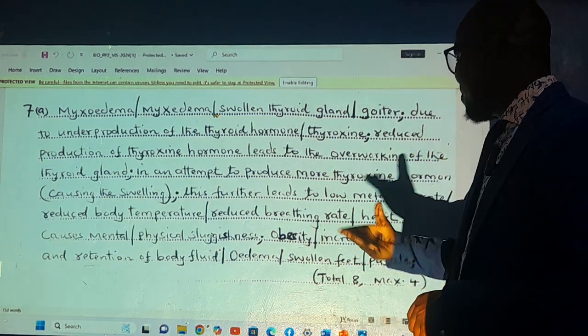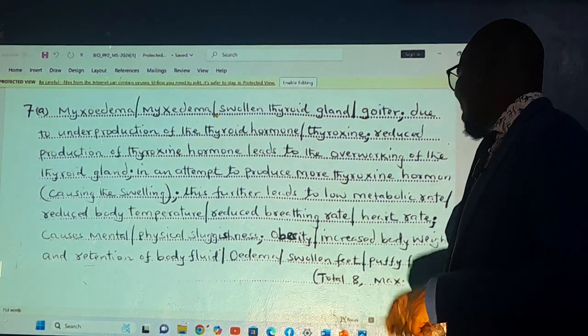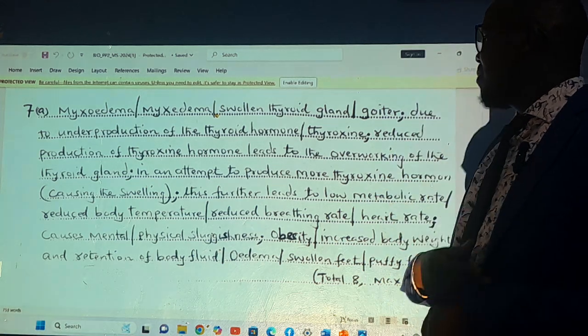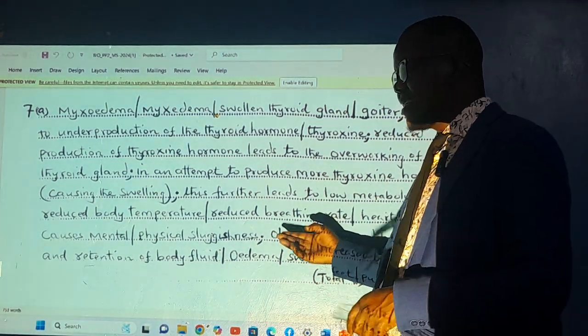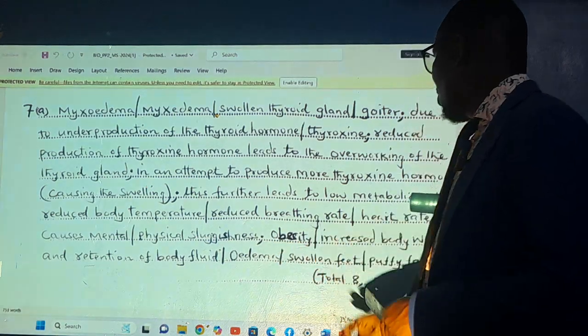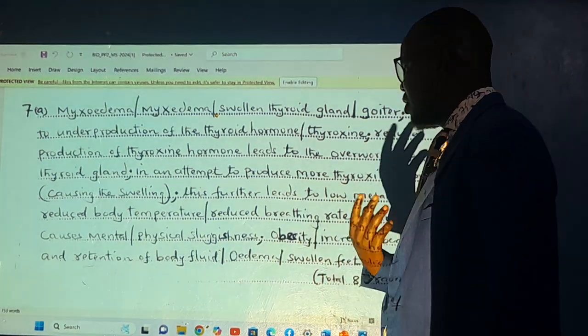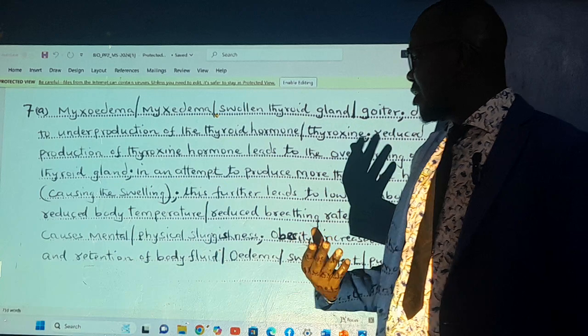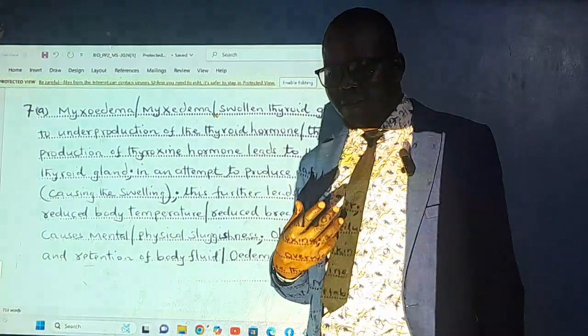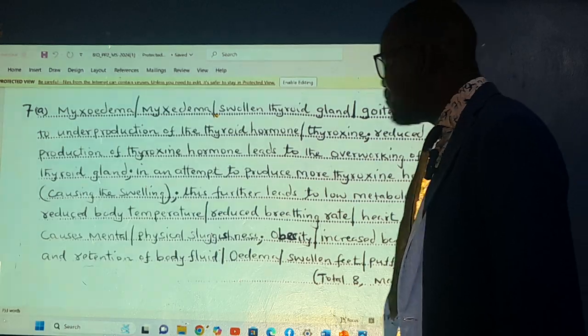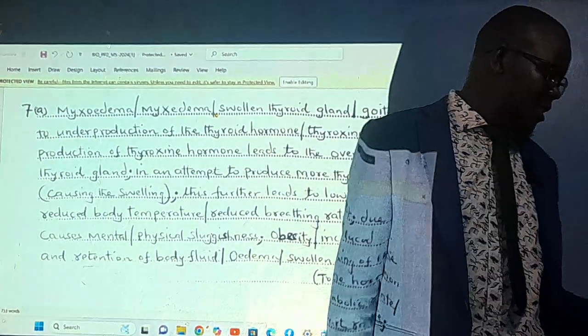And it will have some effects like reduced breathing, heartbeat rate changes, causing mental and even physical sluggishness. And the end result now is obesity. Someone becomes big with increased body weight, and due to the retention of body fluid, that is what we're calling the oedema, the swelling of the feet, and even what? Puffy face. That was the first 4 marks of our essay.